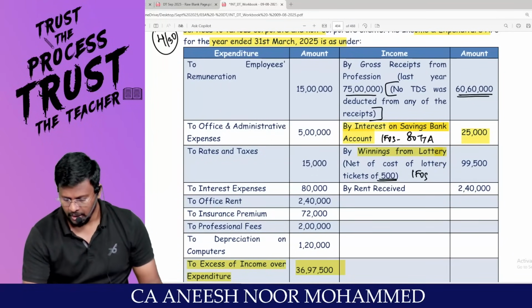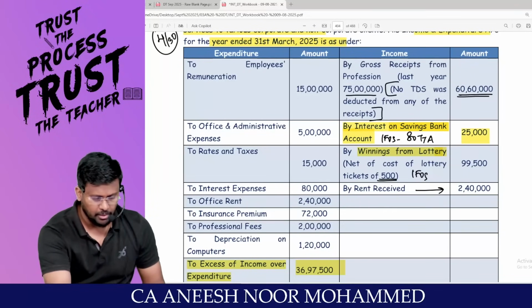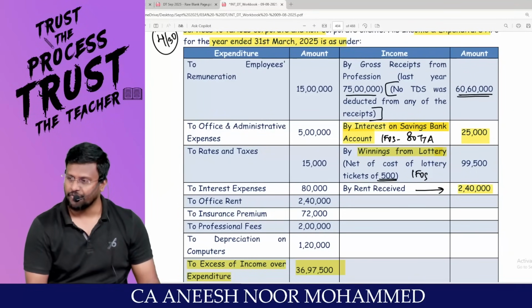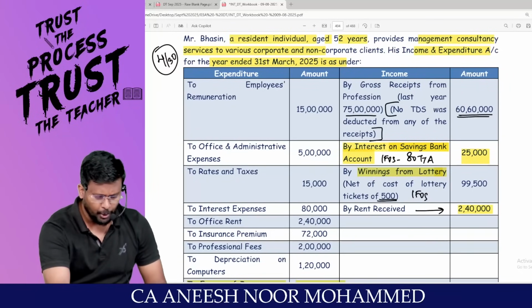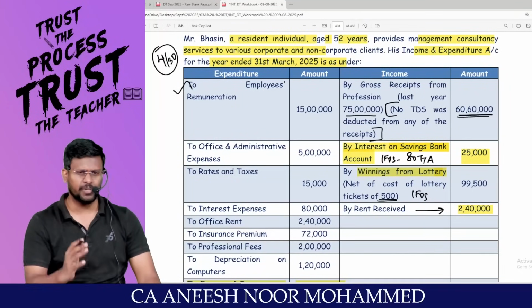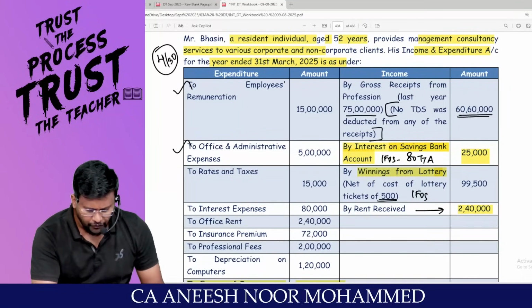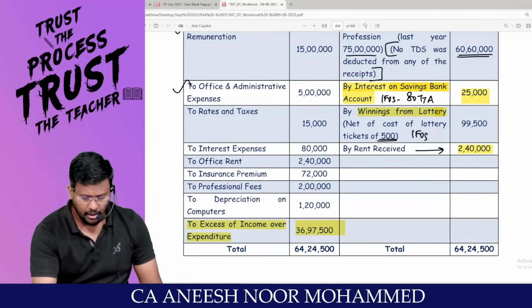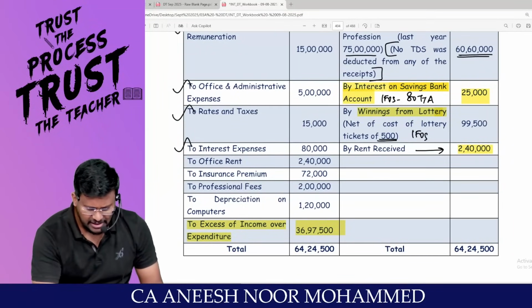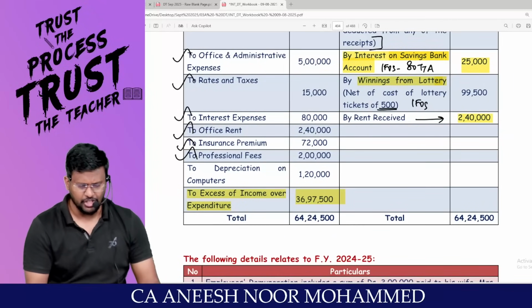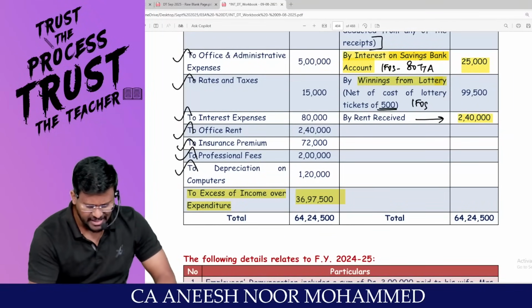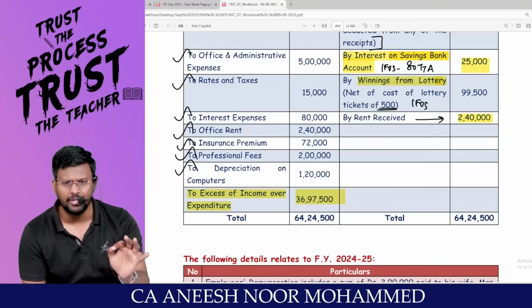Rent received 2,40,000. My dear lovable students, this is IFHP. Remove from the PGBP, include in the IFHP. Employees remuneration allowed as business expenditure. Nothing has been specifically given. Office and administrative expense allowed. Rent and rates allowed. Interest expense allowed. Office rent allowed. Insurance premium allowed. Professional fees allowed. Depreciation on computer allowed properly if it has been calculated.